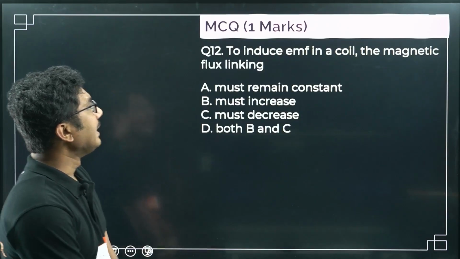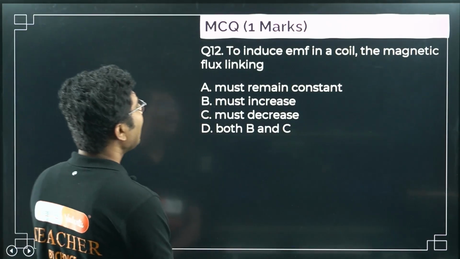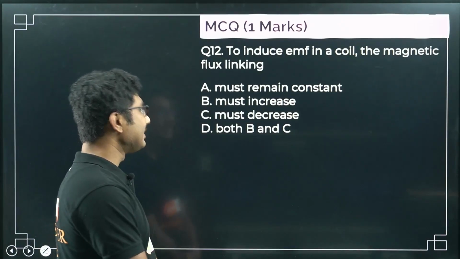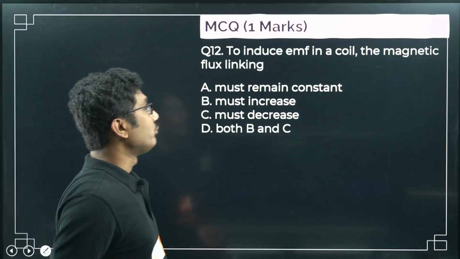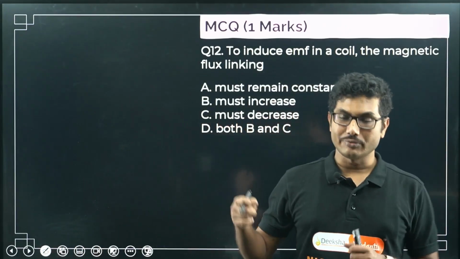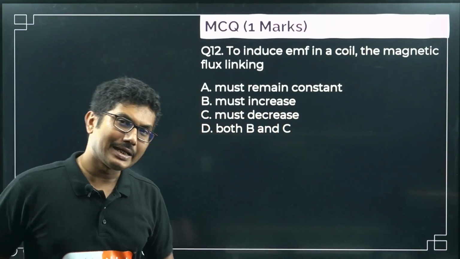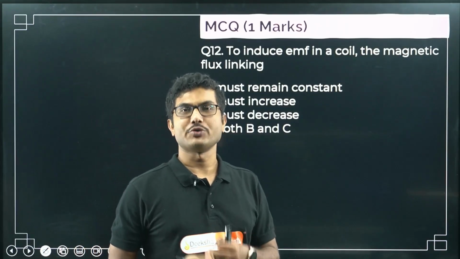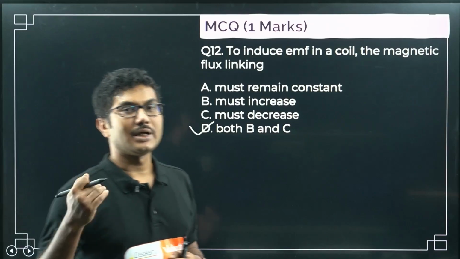The induced EMF in a coil: the magnetic flux linking must remain constant, must increase, must decrease, or both B and C. To induce a current in a coil, the magnetic flux linked with the coil should change. It can increase, it can decrease. So the answer is option D here, both B and C are possible. In both cases there will be some induced EMF.